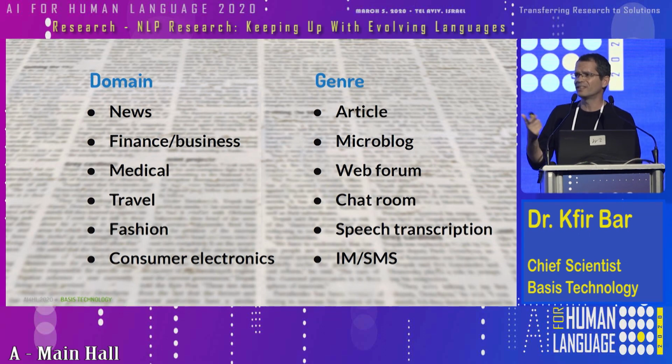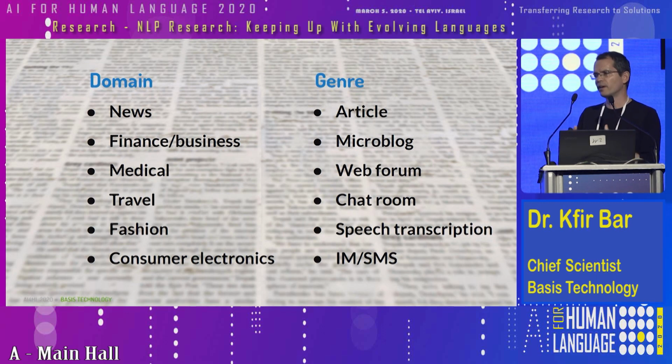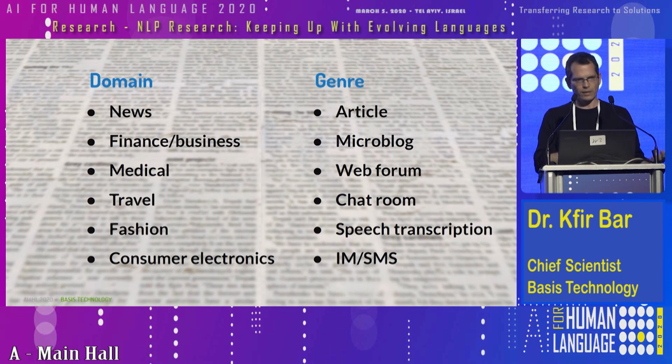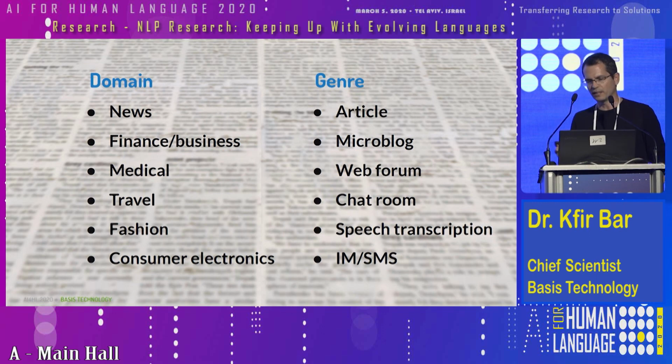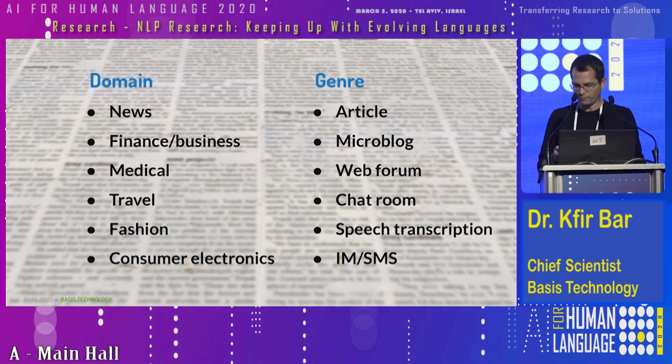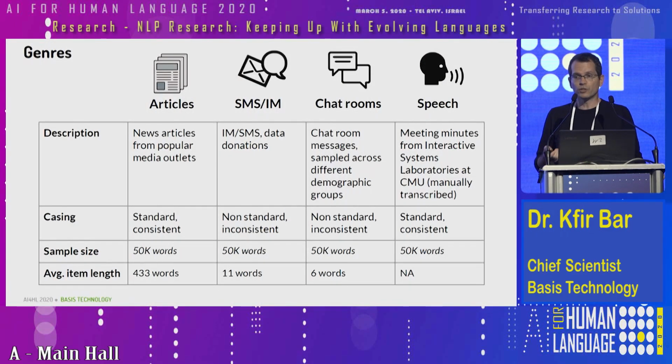The genre is more affiliated with the style of writing, right? It's a little bit different. So you have fully grammatical news articles or application letters. And then we have microblogs, like Twitter, Facebook, web forums, chats, and speech transcriptions even, and SMS, instant messages. Those can be very idiosyncratic, right? So someone from outside sometimes won't understand anything about what I'm writing on my phone. So we would like to explore examining the differences between the different genres.